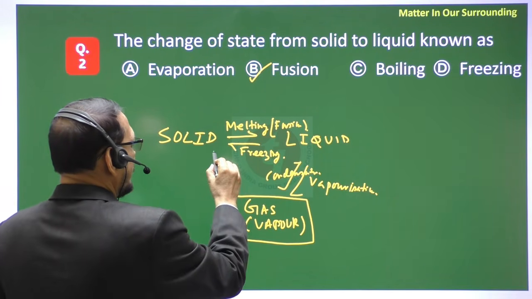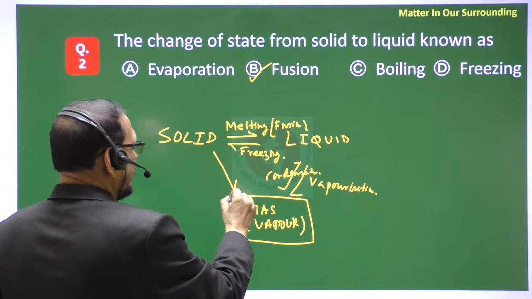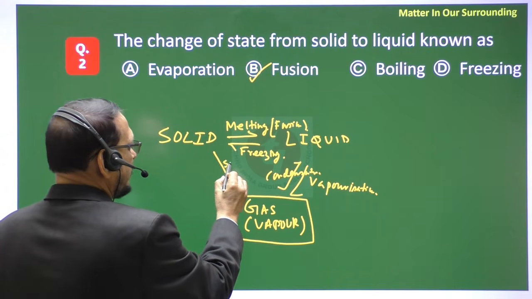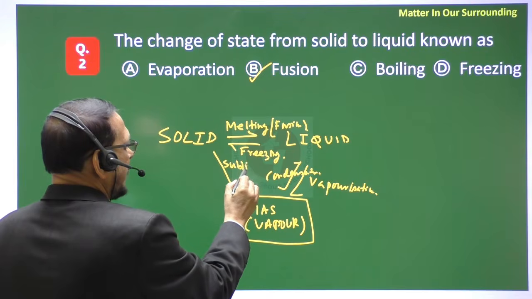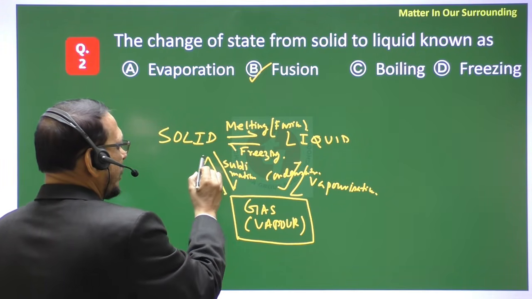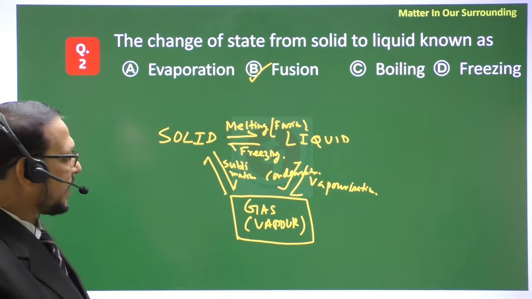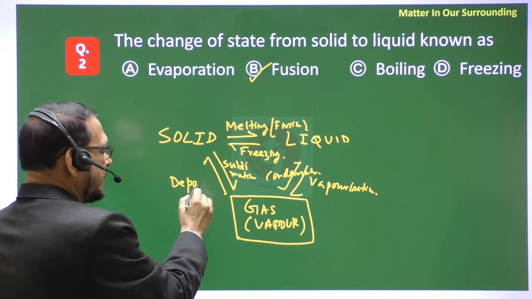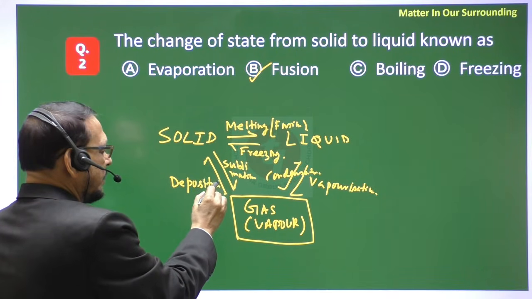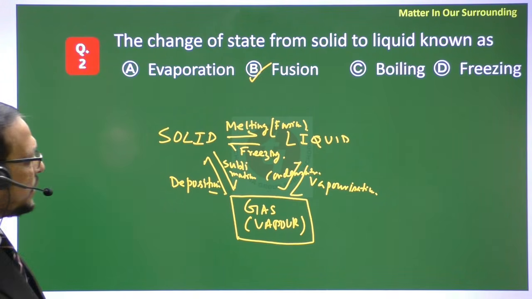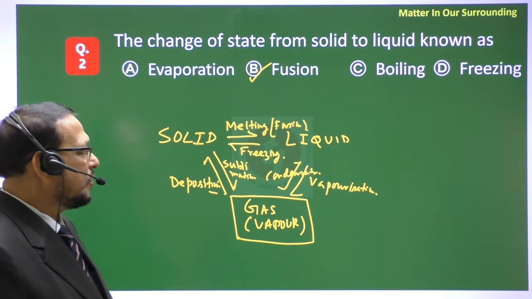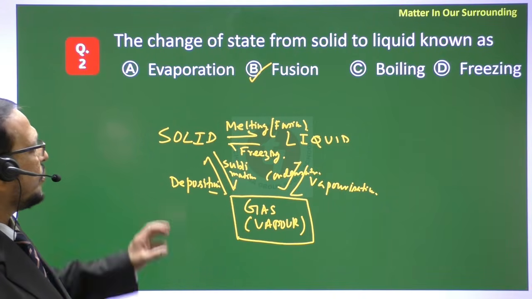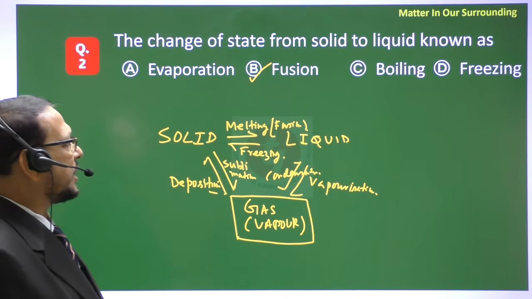And the conversion of gas to solid, without passing through the liquid state, is called deposition. So this interconversion we know, so we can give any kind of answer.